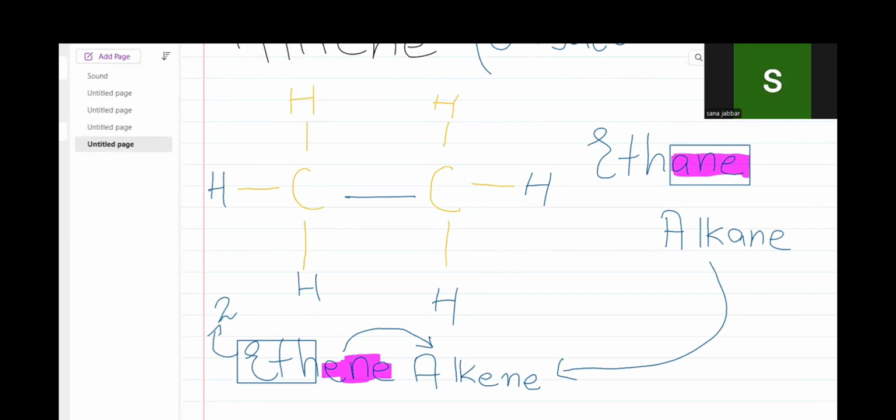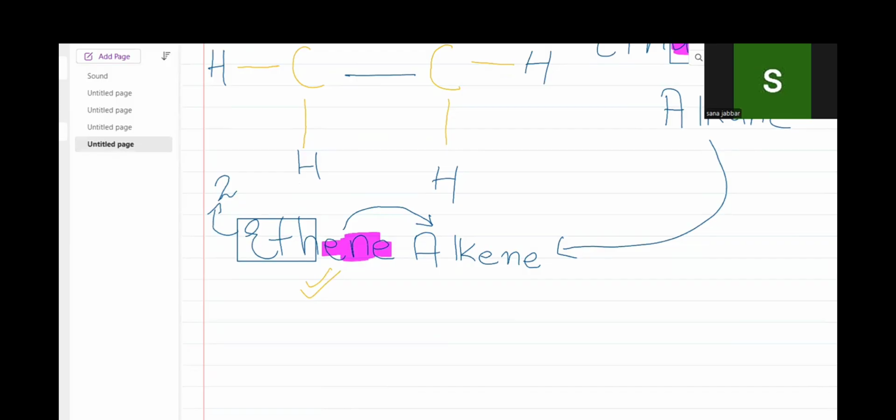This is an ethene group because there is a double bond present between them. If I make another structural formula, with a double bond between the carbon and another carbon atom, then we say that this is an ethene group.